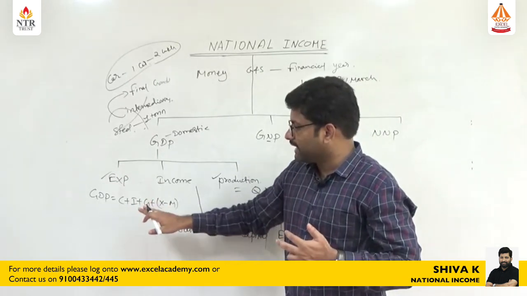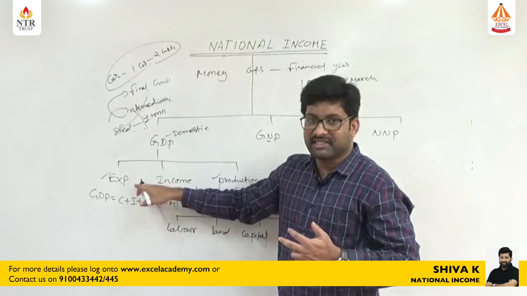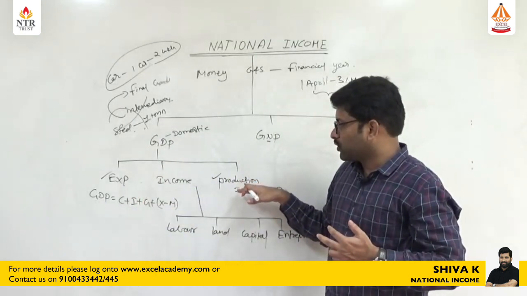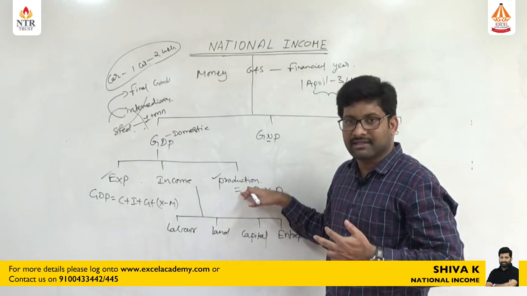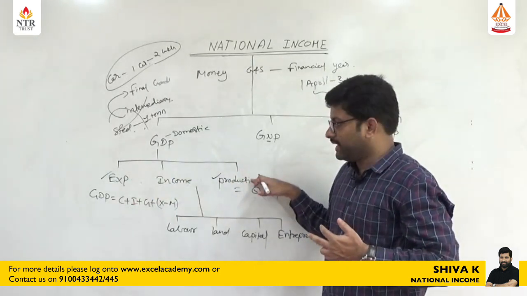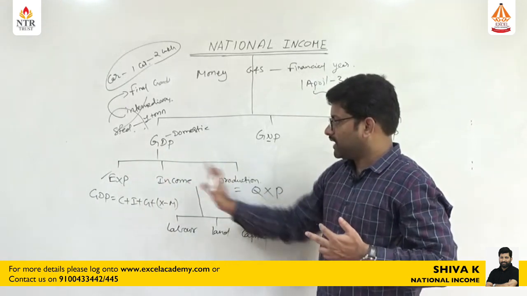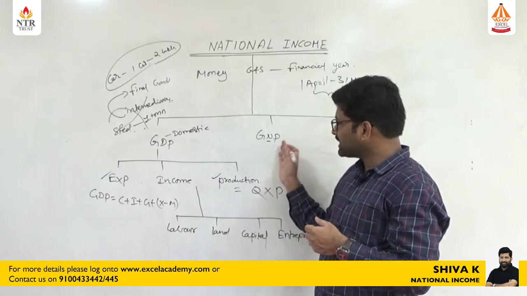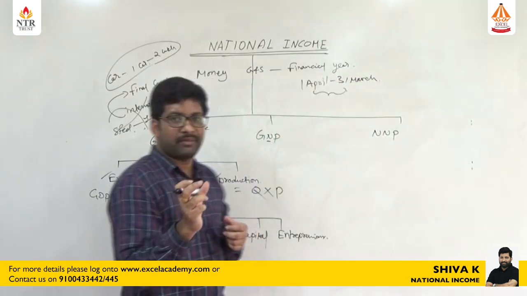So GDP calculated through the expenditure method is the most preferable, and GDP calculated through the production method is also most preferable. These two are the most preferable methods to calculate national income in India. So these are the differences between the expenditure, income and production methods. Let us see the GNP, gross national product.